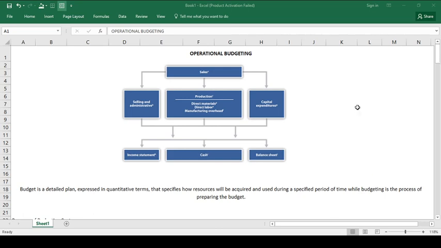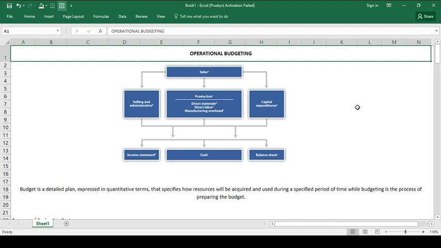Good day, everyone. My topic for management advisory services for today is about operational budgeting. As you see in the illustration, I included a diagram of the operational budget process, no, paano yung operational budget ginagawa. Well, before we proceed to discuss the diagram, let us discuss first what is budget.